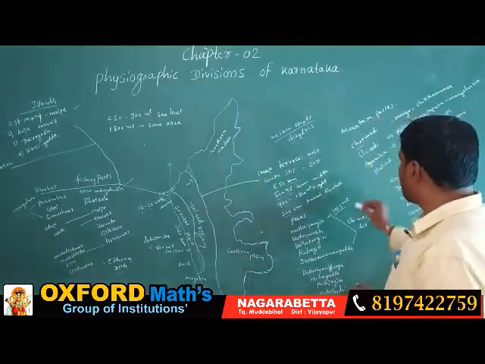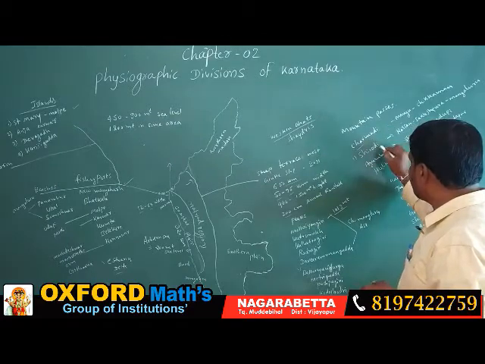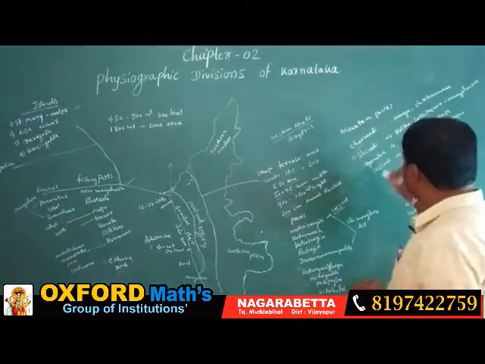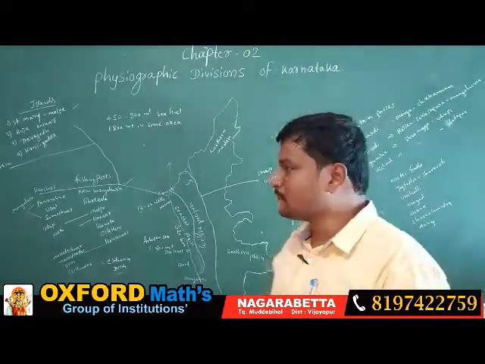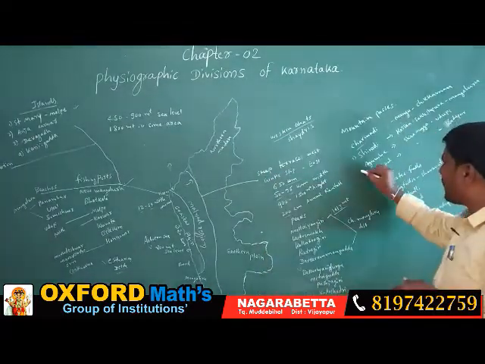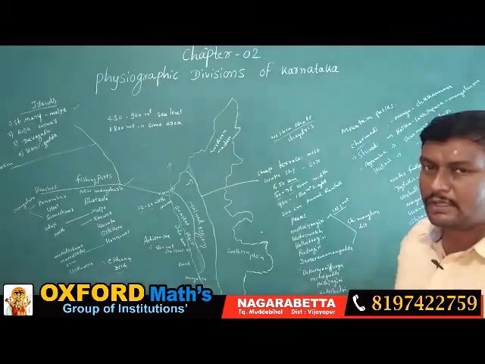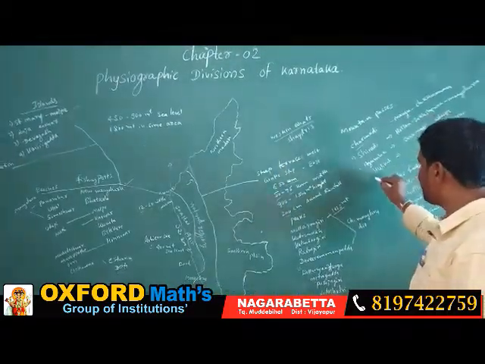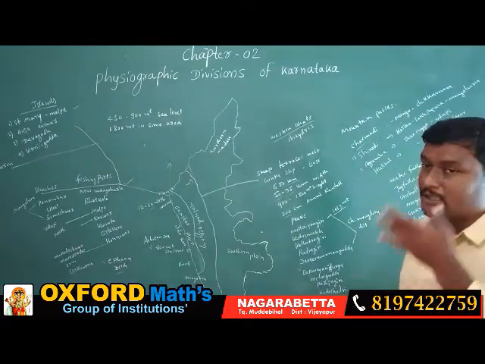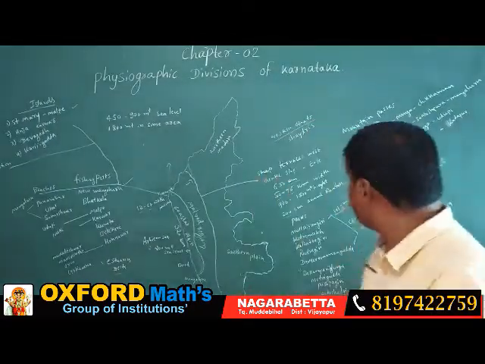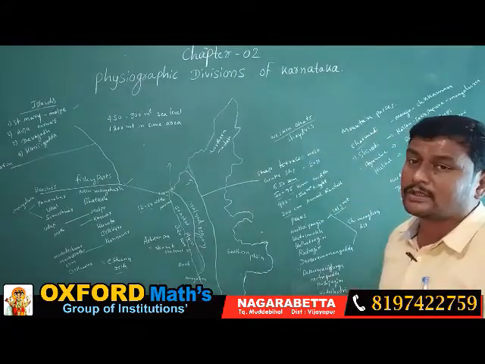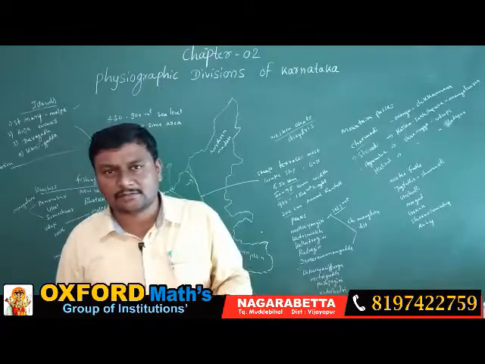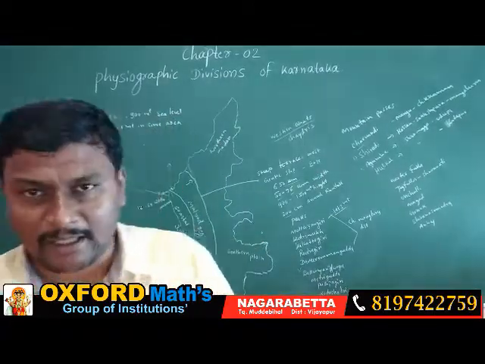And another important Ghat section is known as Shiradi Ghat. This Ghat supports Hasan, Sakaleshpura and Mangalore. And Agumbe Ghat connects Shivamogga and Udupi. And another important Ghat is Pulikal Ghat. Here it is connecting Shivamogga to Kundapur. Like this, 4 important passes we can see in the Western Ghats or in the Malnad region.